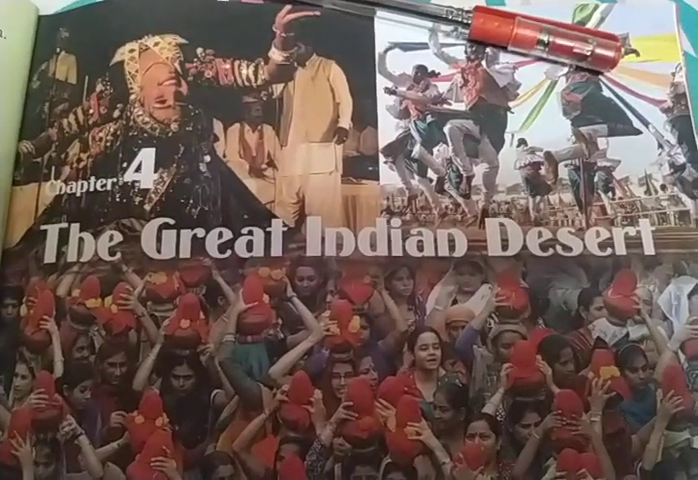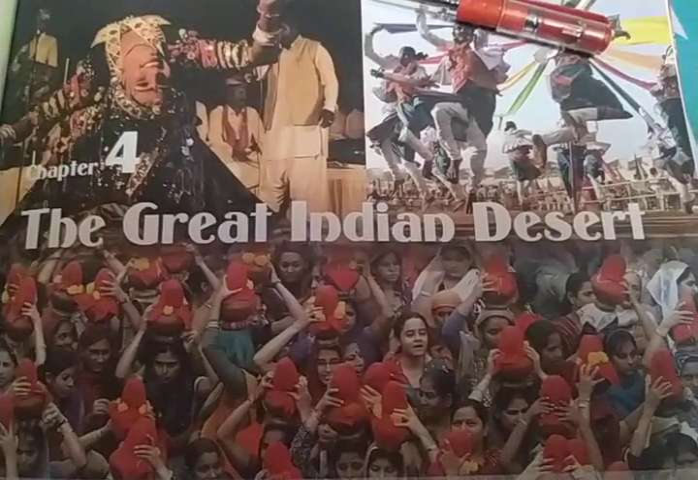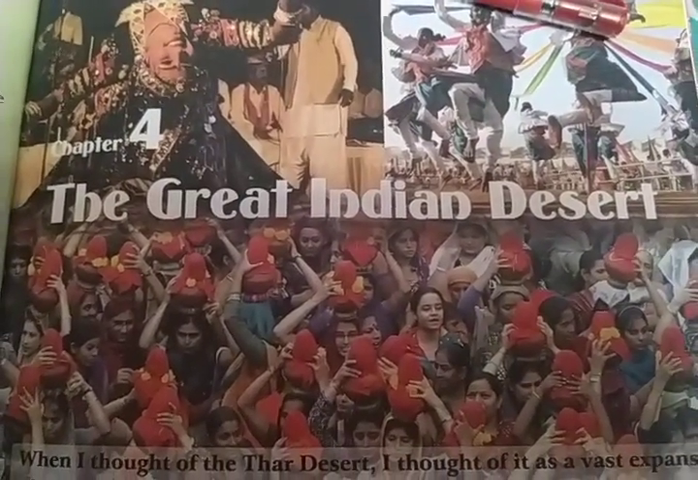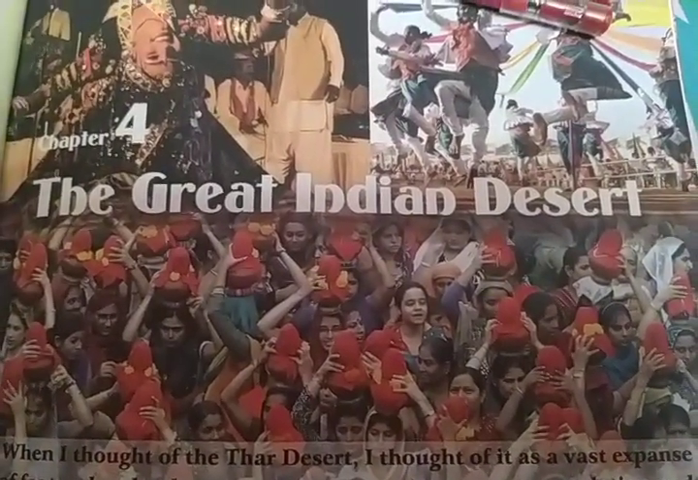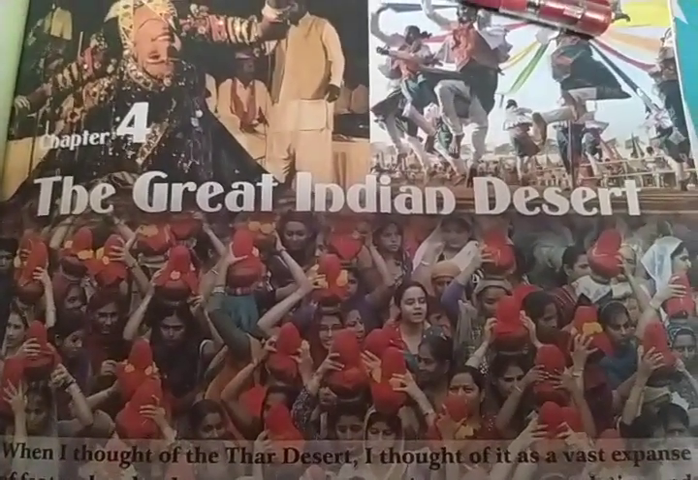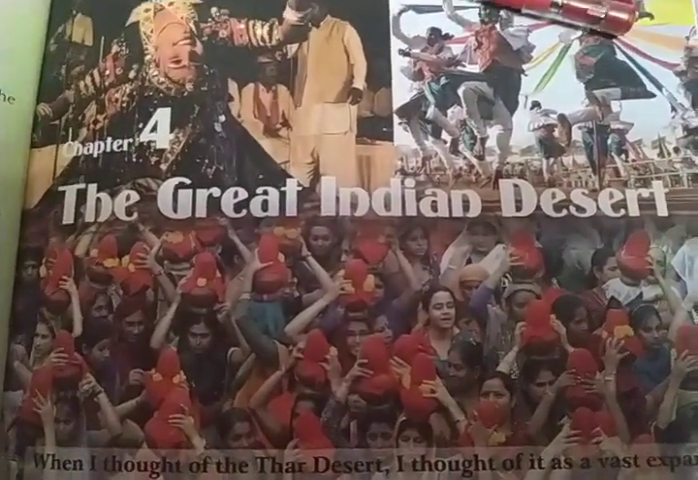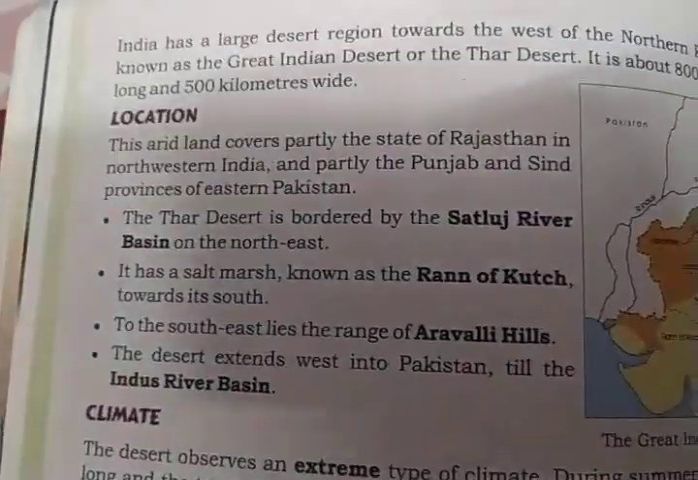Good morning, children. So, we were studying chapter number 4, the Great Indian Desert. We have studied a lot of things about this chapter, that the Great Indian Desert is located in Rajasthan, most of the part. Some part is in Pakistan and some is in Gujarat also. So, now what we have learned in this chapter up to now is about the location.